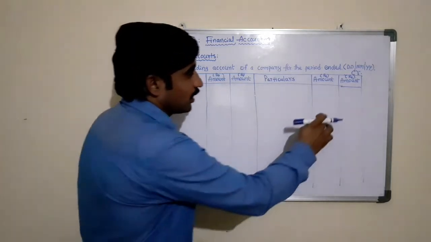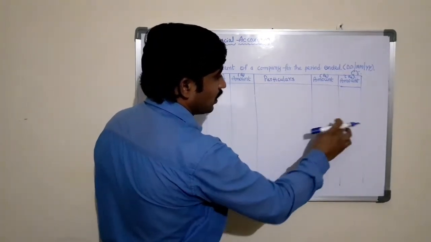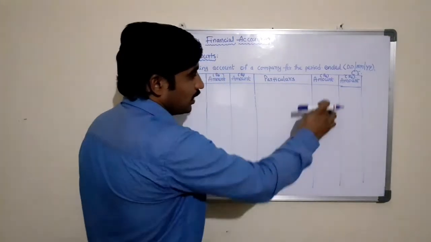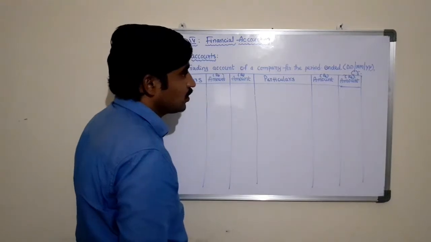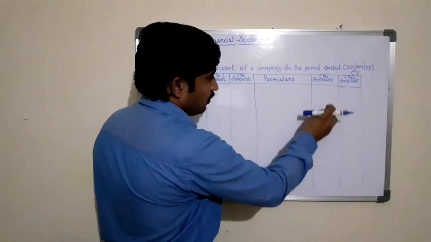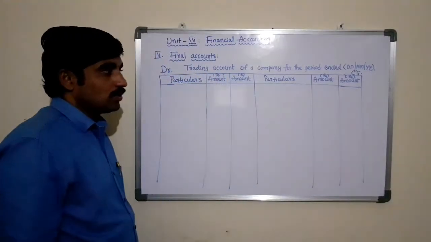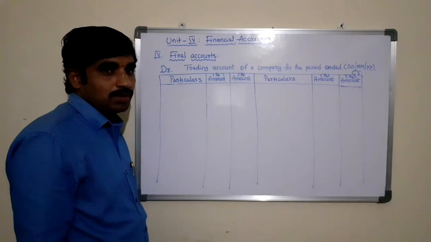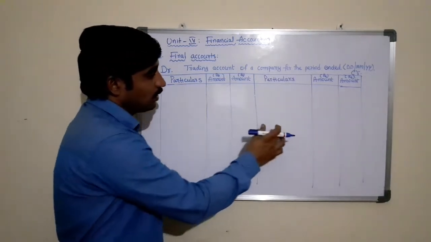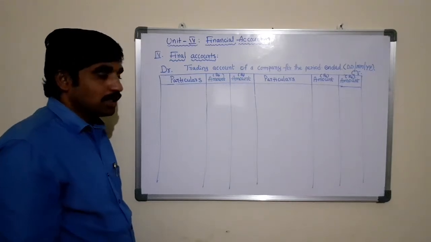Similarly, the credit side also has an inner column and an outer column. The inner column is used to adjust the amounts, and the outer column is used to write the net amounts in rupees. So there are three columns on both the debit and credit sides of the trading account.